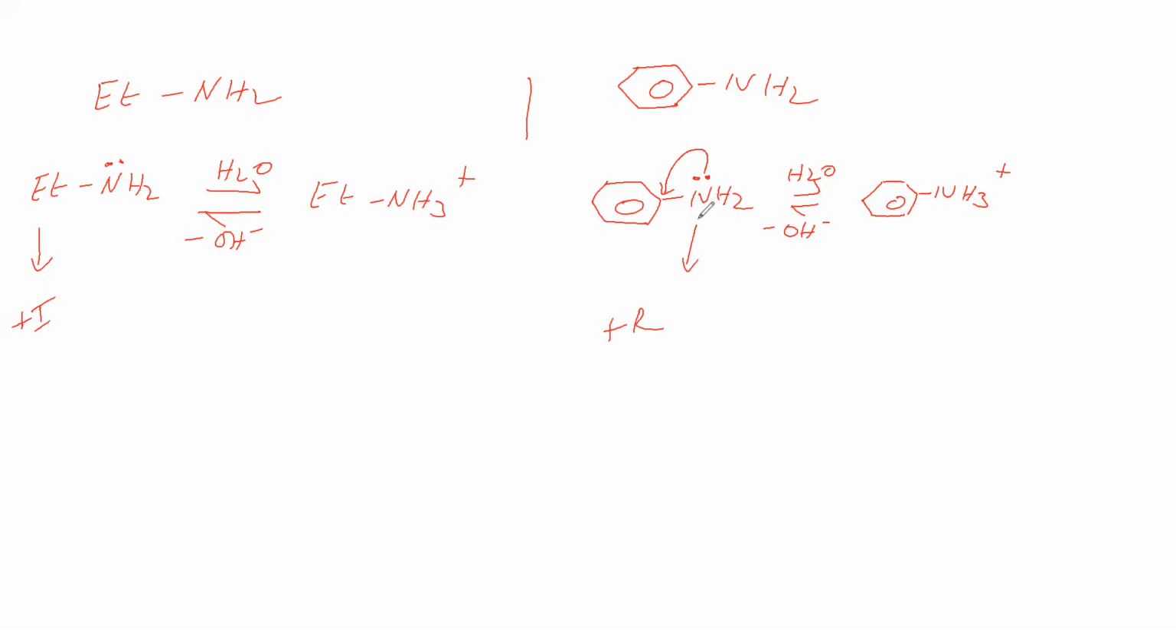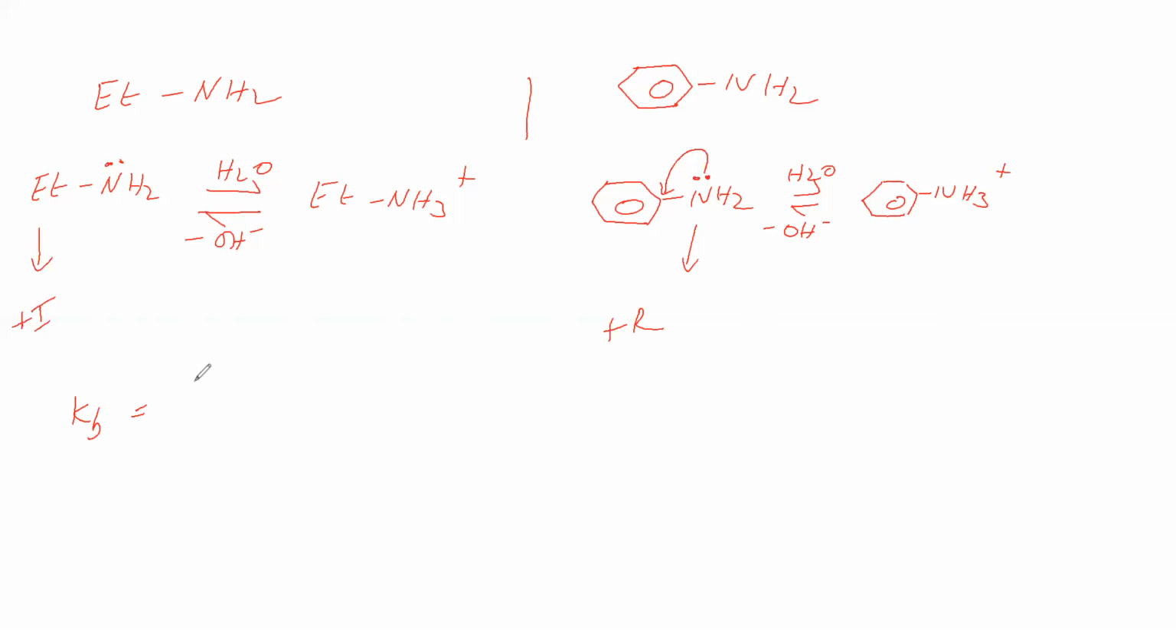This NH2 shows plus R effect. Plus R effect means it is contributing lone pair to this phenyl ring. It is electron withdrawing group. So lone pair density becomes low here, whereas it is plus I effect, so lone pair density is high here. Therefore, which will have high basic strength? Ethylamine is having high basic strength.